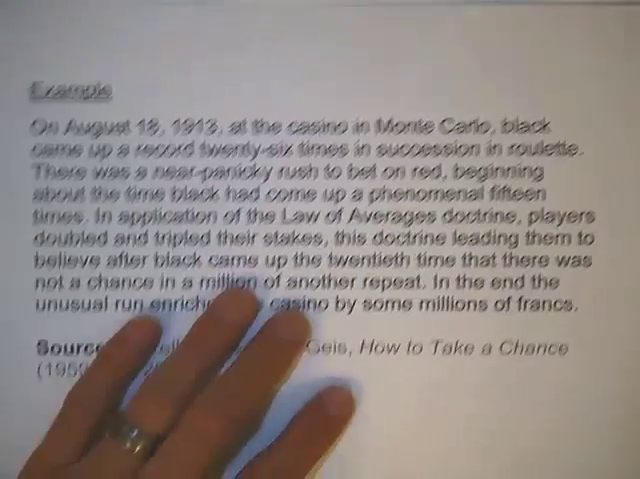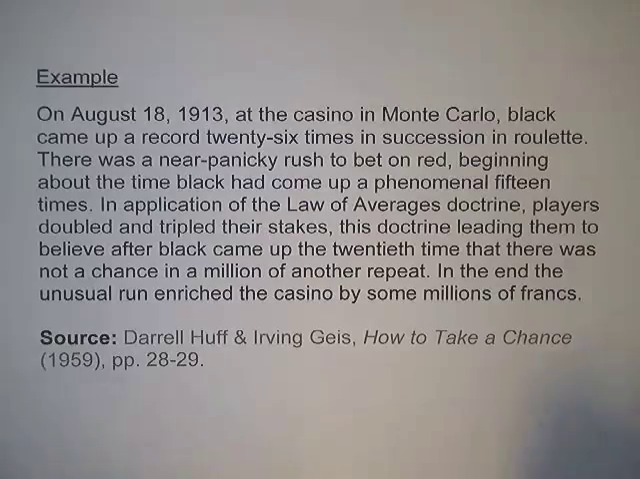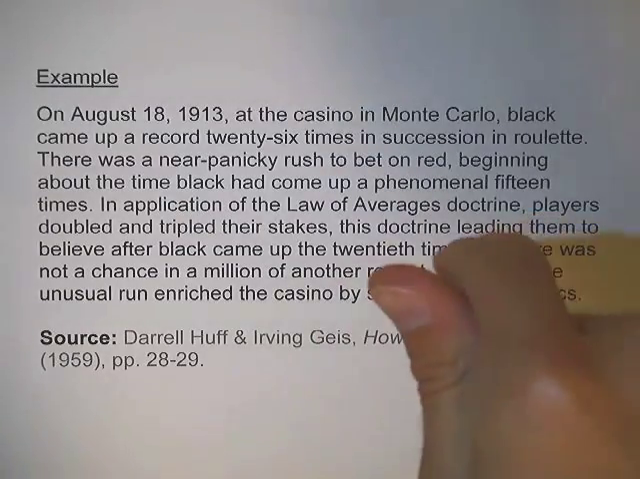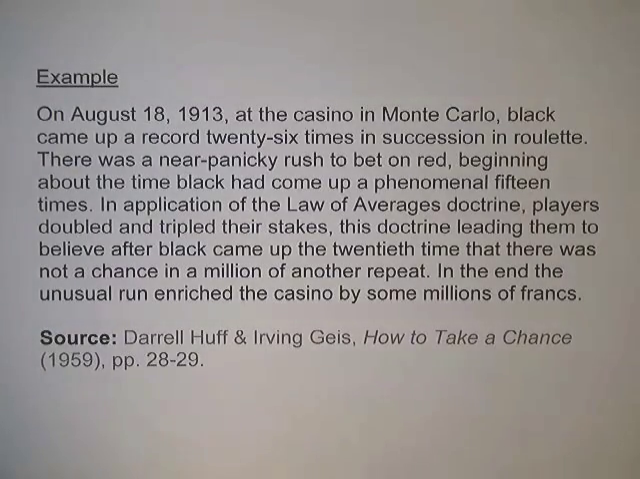Okay, so let's take a look at, this is actually a historical example. August 18th, 1931, at the casino in Monte Carlo, black came up a record 26 times in succession in roulette. So roulette is the game where you spin the wheel and the ball rotates around until it lands, and it can either land in red, black, or I think there's 2 that are green. But you bet on red or black, and if you bet on red and the ball lands on red, then you win.